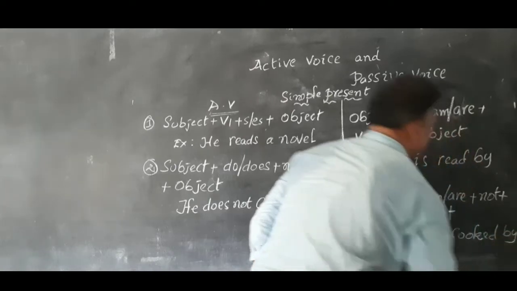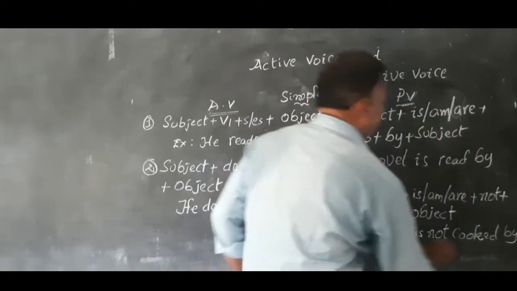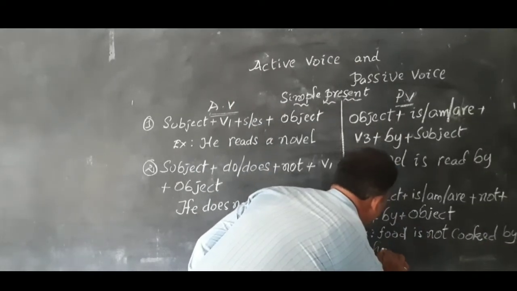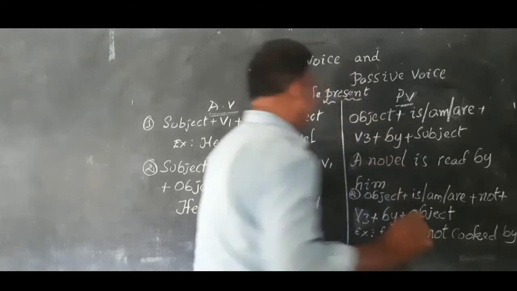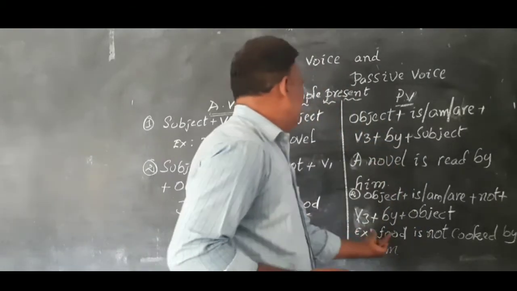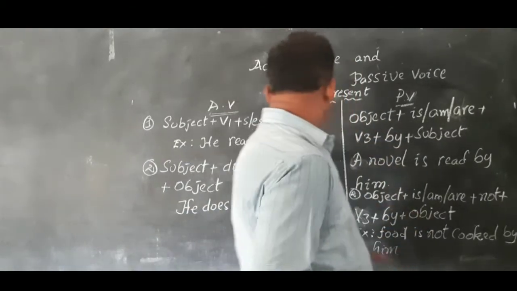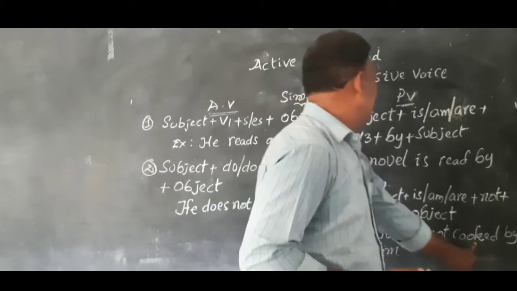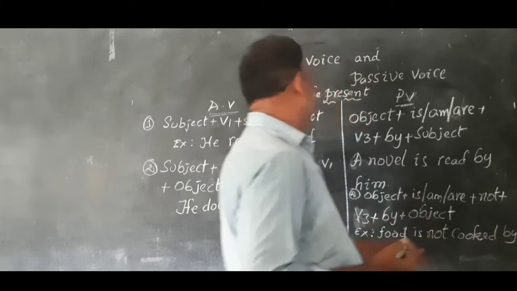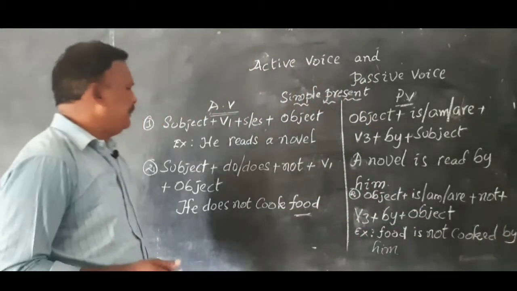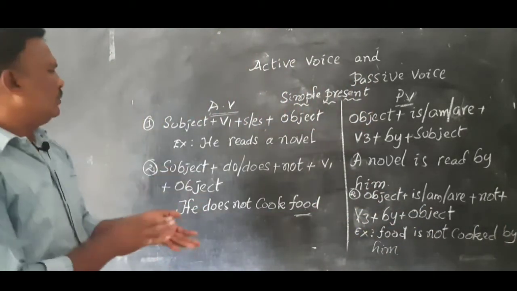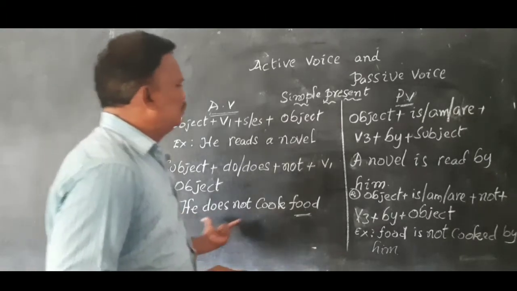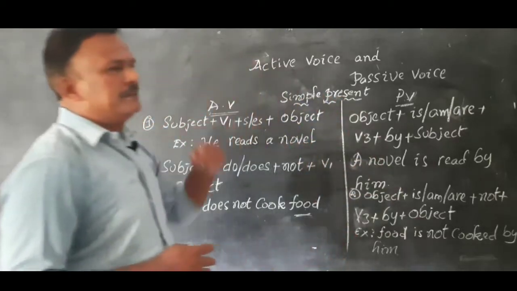By he, him. By him. Food is not cooked by him. Like this we can convert active voice sentences to passive voice in simple present.